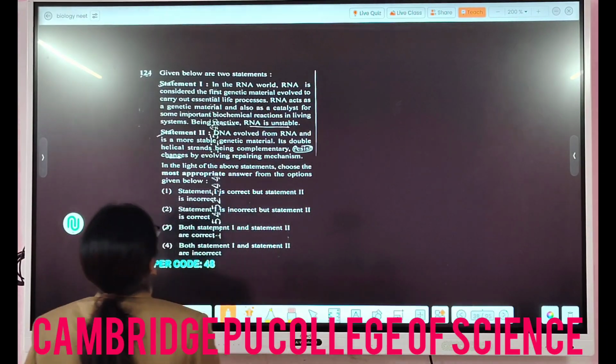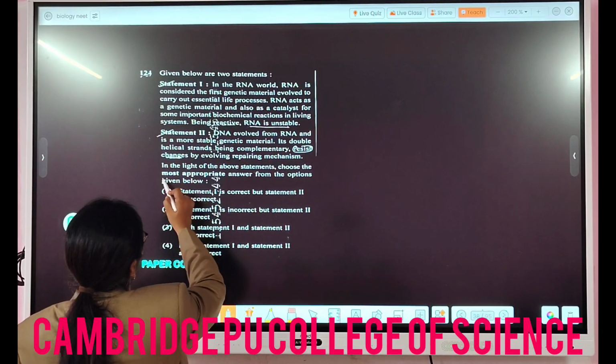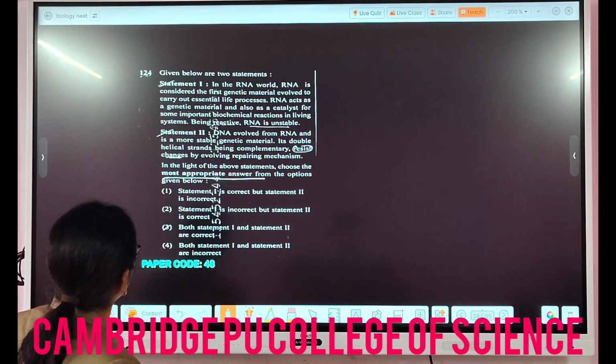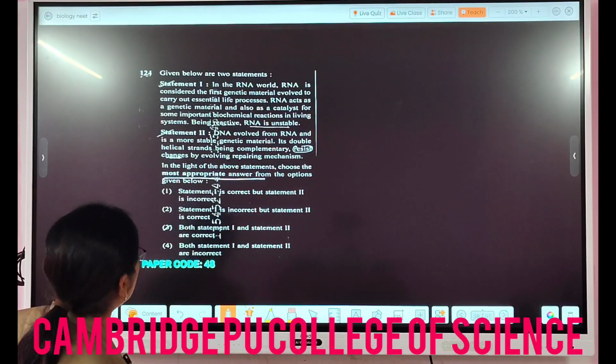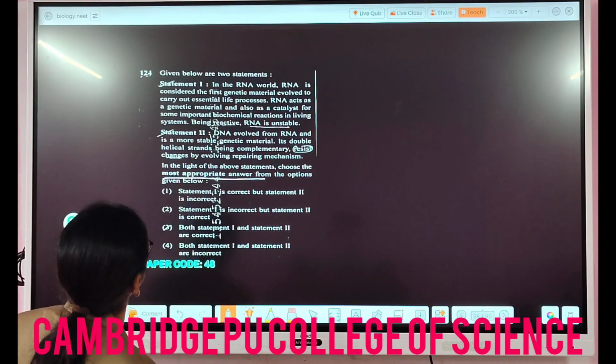Then, given below are two statements. They have given two statements here, and they want to know, in the light of the above statements, choose the most appropriate answer from the options given below. So they are asking which statement is correct or incorrect. First one correct, but statement 2 is incorrect. Similarly, so let us read the statements first.